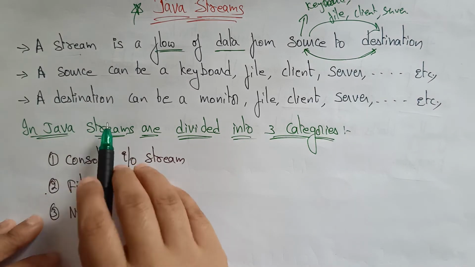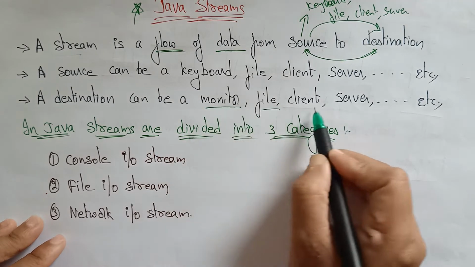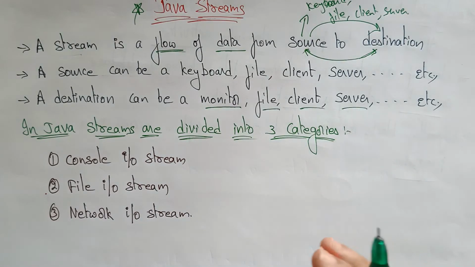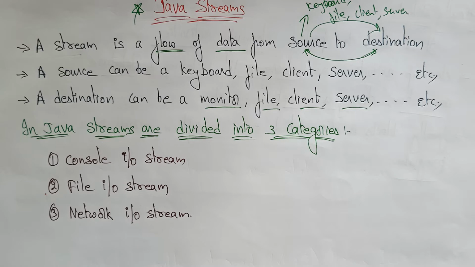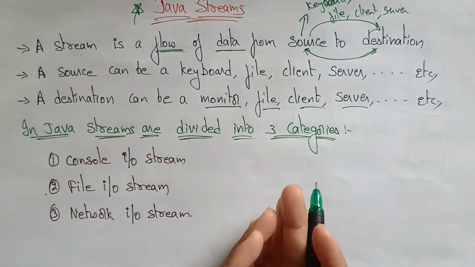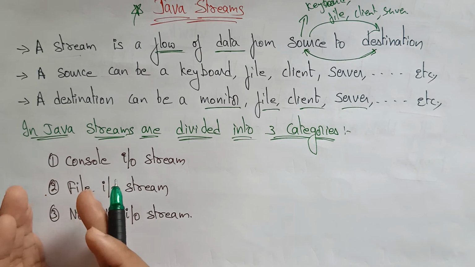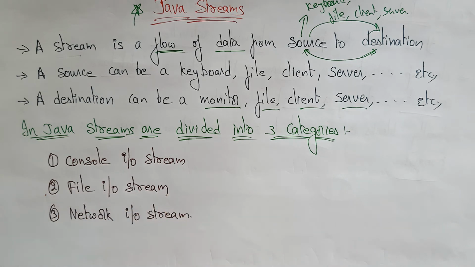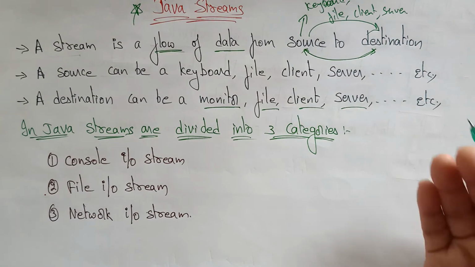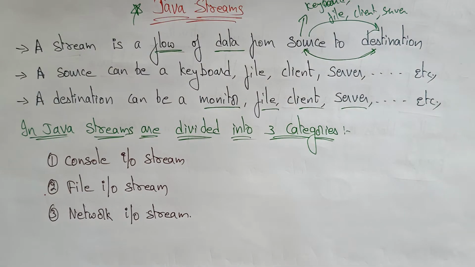Then a destination can be a monitor, file, client, or server. If our data is displayed on the monitor, that is output, that is the destination. A file may be a destination. If data is transferred from one file to another file, one file is the source and the other file is the destination. A client receiving data from a server is a destination, and a server receiving data from a client is a destination. Whoever is receiving the data is a destination, right?